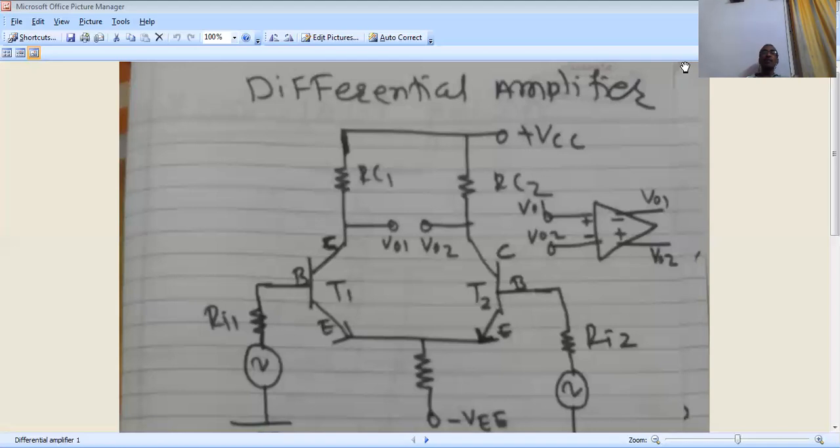Input AC signal VI2 is connected to the base terminal of transistor T2 through input resistance RI2. Understood? If RI1 is suppose 10 ohm, then RI2 is also 10 ohm. Again, there is equality.